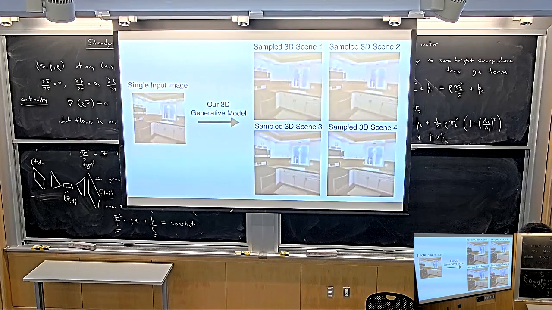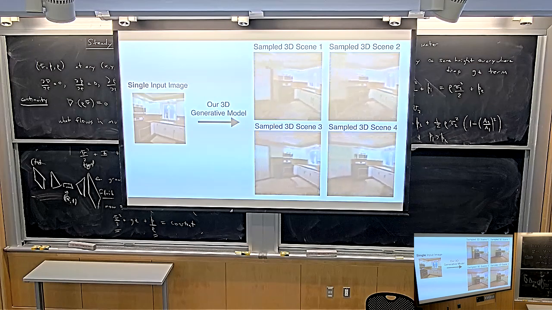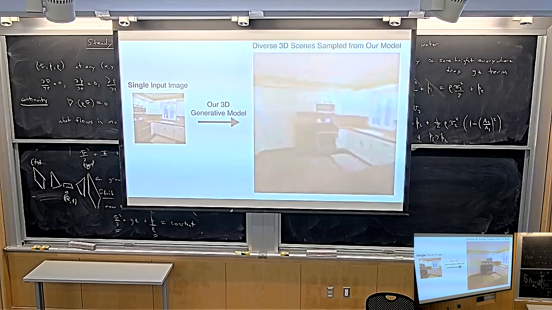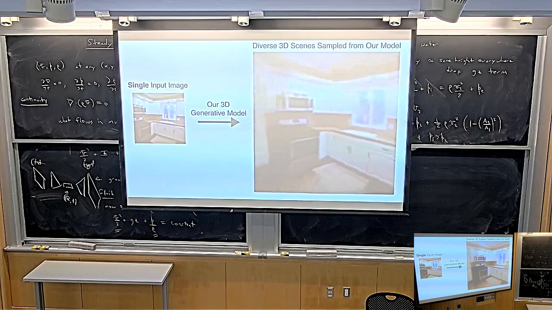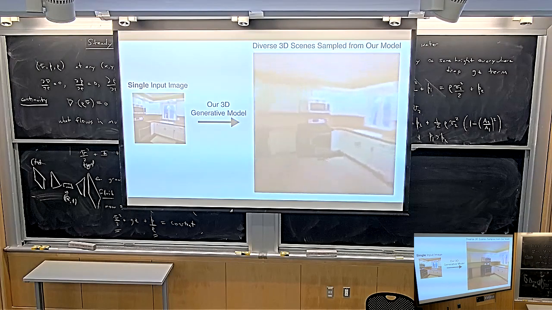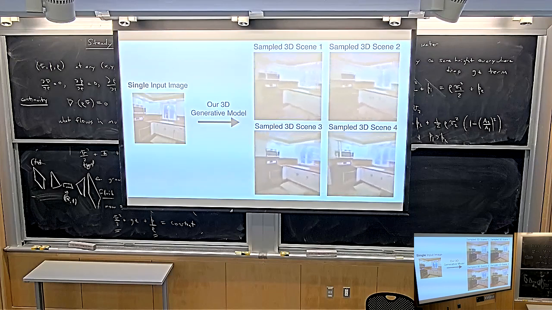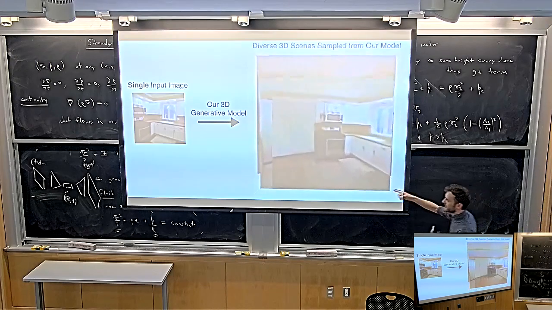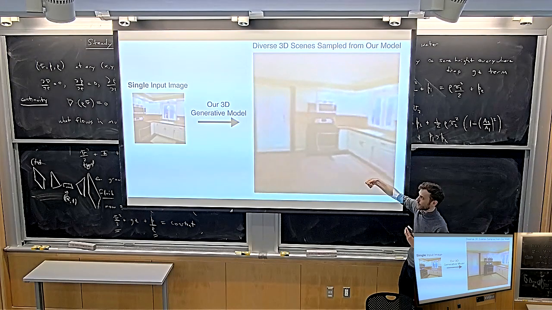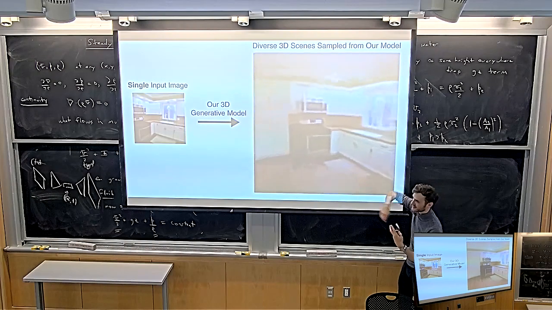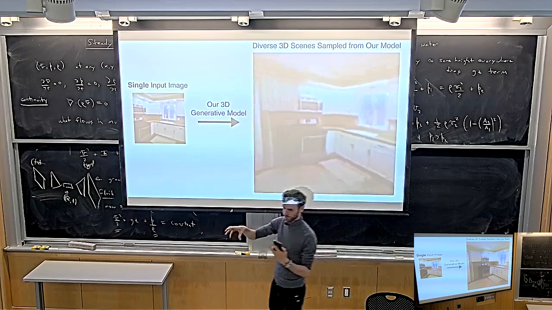Actually, no, first I'm going to show you more results. So here's another result from the RealEstate10K dataset. Here's a single input image, and then these are samples from the generative model. Each of these scenes is a sample from the diffusion model. You run this diffusion model, and after the denoising is done, you end up with a 3D scene, and then you can render the 3D scene from arbitrary novel views. So each of these 3D scenes is a sample from the generative model, and then we're just moving the camera.